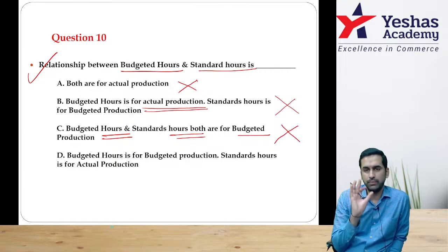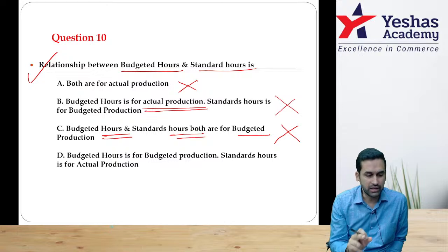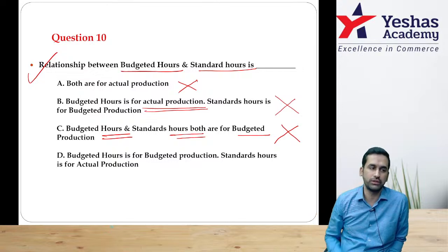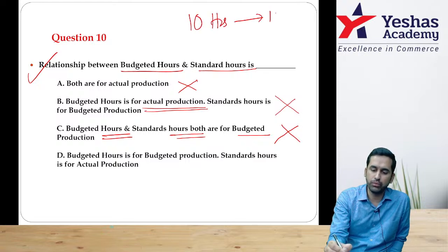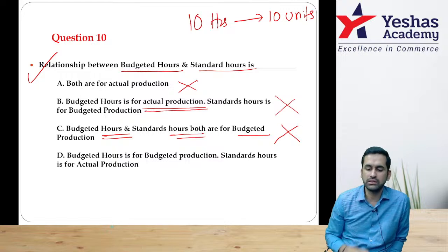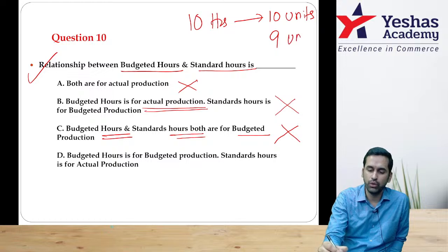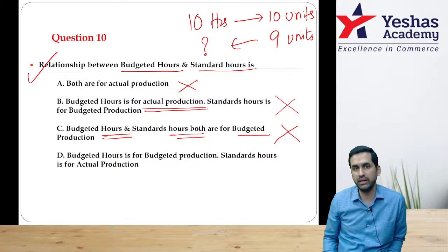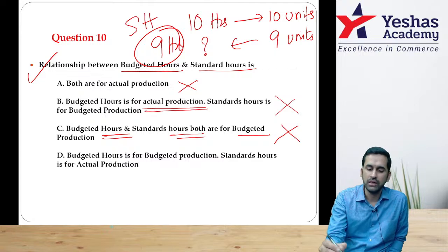No. Observe, budgeted hours is for budgeted production. No confusion there. But standard hours, when you set, standard hours is always set for actual production. Correct? Observe what I am writing. 10 hours are required to make 10 units. Now what is 10 hours, 10 units? Budgeted hours, budgeted units. I have done only 9 units production. How many hours I should have taken? This is 9 hours and this is standard. Now this 9 will be compared with say 11 hours.